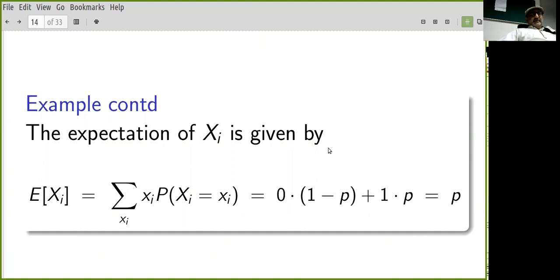Now, what's the expectation of each xi? Well, it's equal to the sum over the allowed values that xi can take times the probability of xi. Xi can take the value 0, will not vote Baba Rhinoceros, times the probability of not voting Baba Rhinoceros, 1 minus P, plus 1, that means they want to vote Baba Rhinoceros, times the probability that any random person will vote for Rhinoceros, which is P. And so the expectation of xi is P.